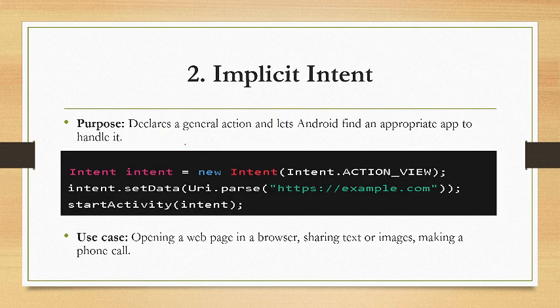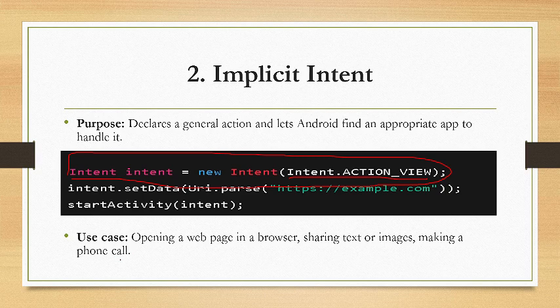Now, the implicit intent is the second type of intent. It declares a general action and lets Android find an appropriate app to handle it. This one is the example of the implicit intent. Intent equals new intent, and then we pass the action. The use case of this is opening a web page in a browser, sharing text or images, making a phone call.